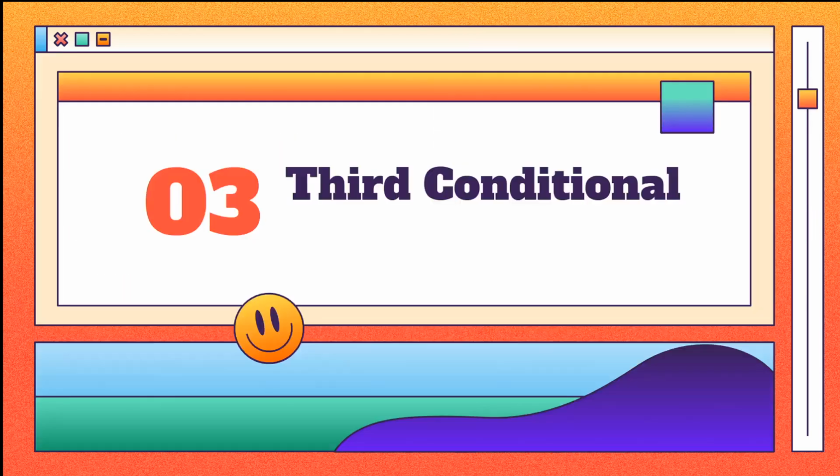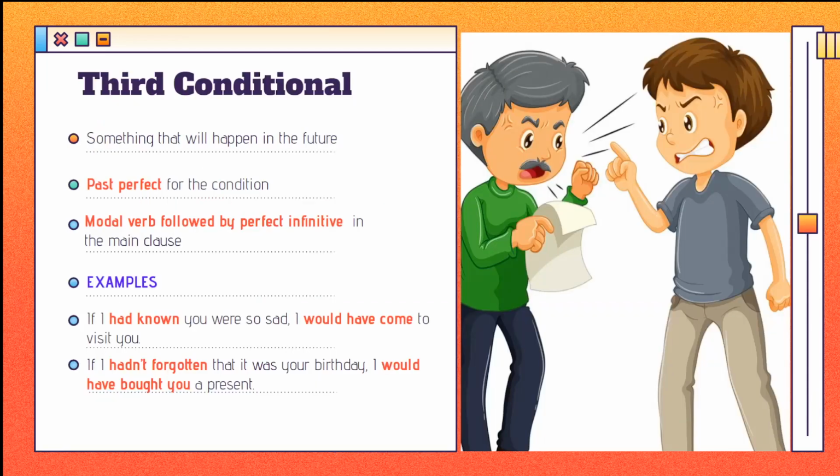The third conditional is used to talk about an impossible condition located in the past, whose consequences also happened in the past. To form the third conditional, we use the past perfect for the condition and a modal verb followed by the perfect infinitive. The perfect infinitive is formed by the auxiliary verb have and the participle. Some examples are: if I had known you were so sad, I would have come to visit you. Or, if I hadn't forgotten that it was your birthday, I would have bought you a present.